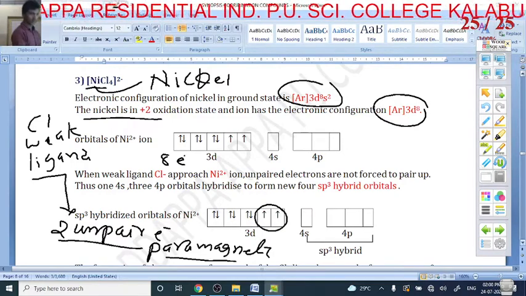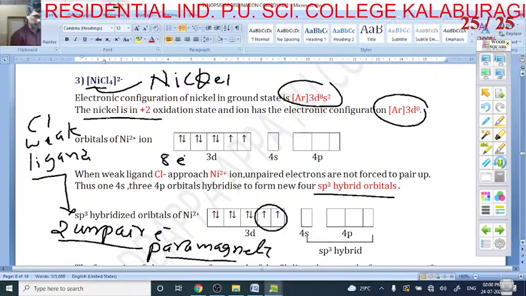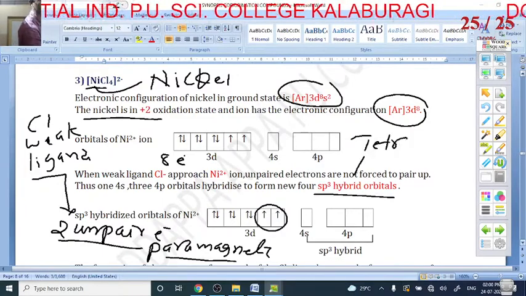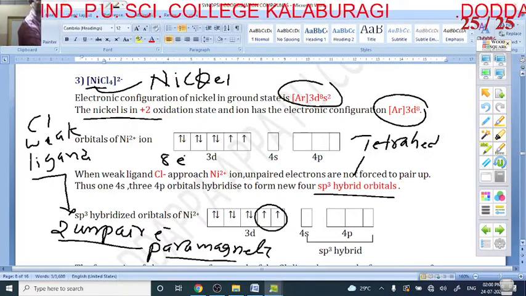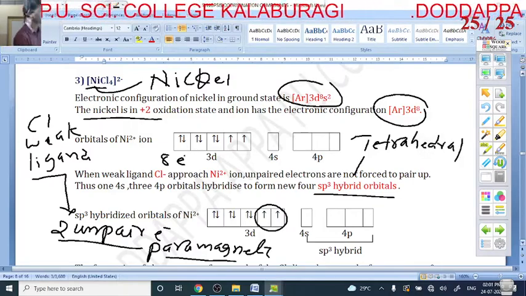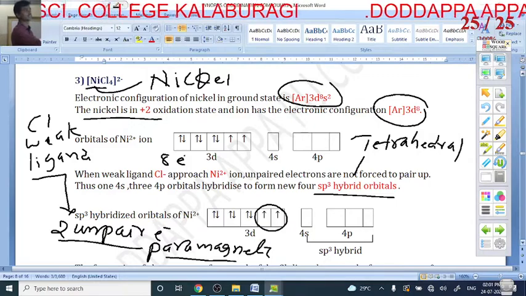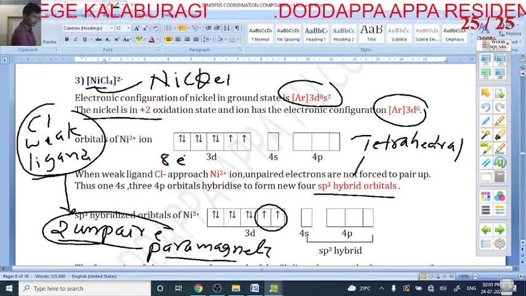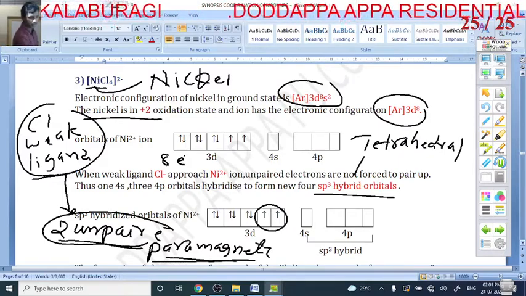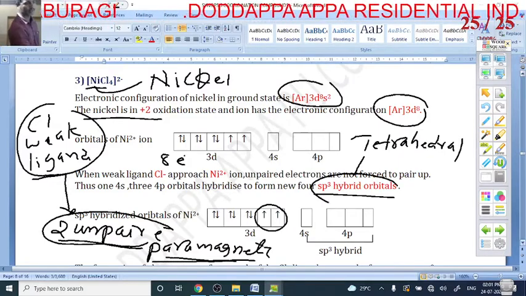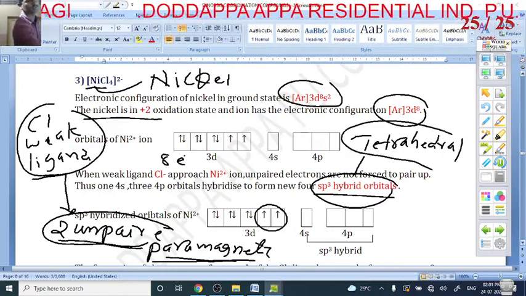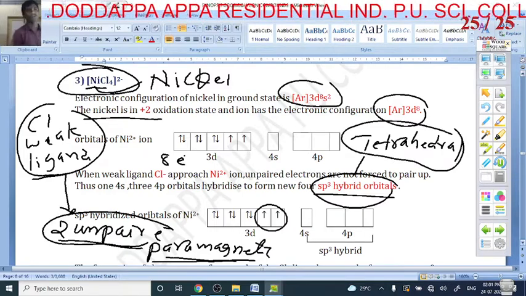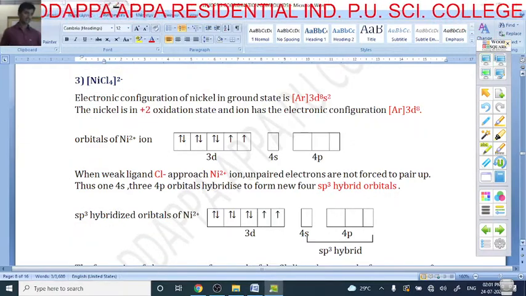And next, what type of hybridization? It is sp3 hybrid orbital, which means tetrahedral. So what is the information here? The central atom is nickel, Cl is a weak ligand, which means 2 unpaired electrons, which means paramagnetic. The hybridization is sp3, so it has tetrahedral geometry. This is about NiCl4 2-.